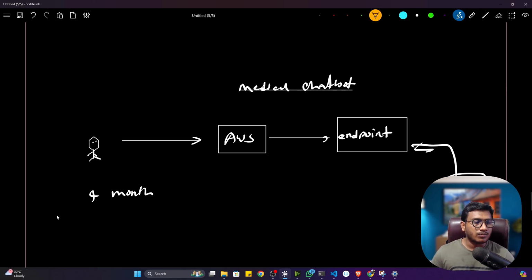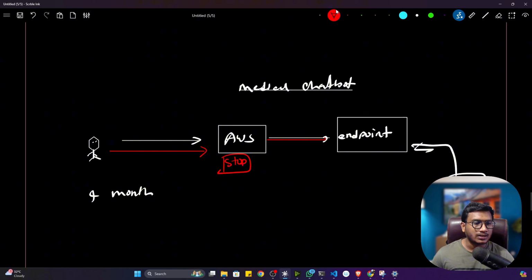Now just see, whenever you are deploying the project for the second time, the first time you have deployed, then you are deploying again. First of all, you have to stop this application in AWS. Then you will upload your updated code. Then this code will reflect on the endpoint, and users will be able to access that.